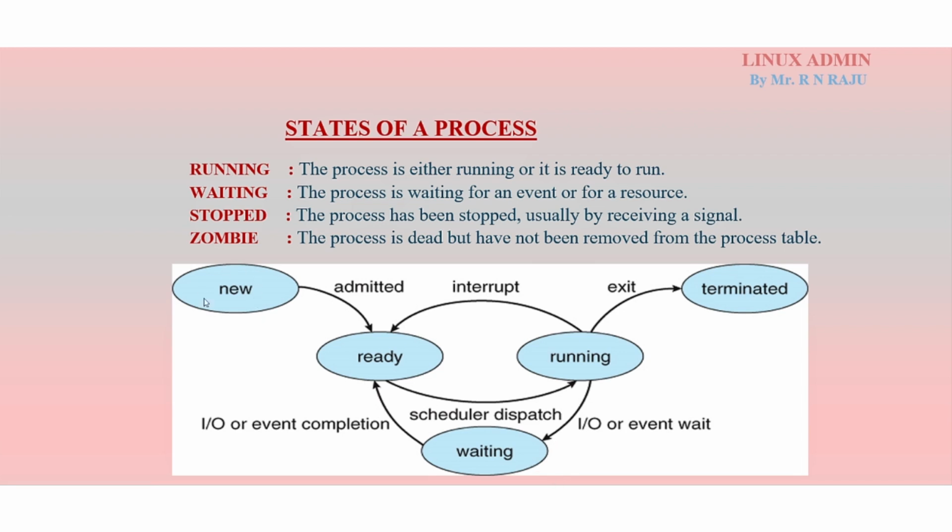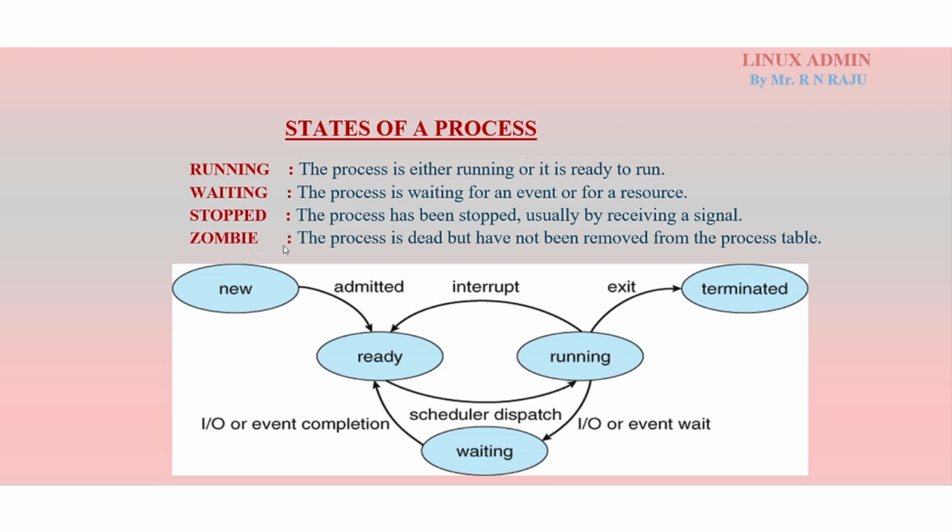So if you create any new process, initially the process state is ready, then ready to running, but if you interrupt any running process, it goes back to the ready state. Then maybe the waiting state, or the terminated state. But what are the states of processes? Any process may be in the running state, the waiting state, or the stopped state, and finally the very important question, a process in the zombie state.